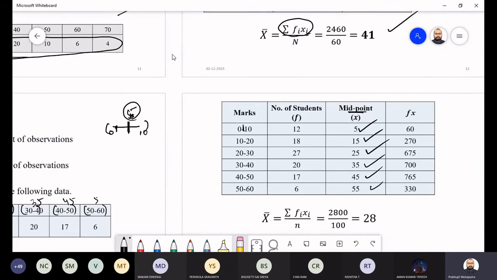Getting it? So you just multiply: 12 into 5 is 60, 18 into 15 is 270, 27 into 25, 20 into 35, 17 into 45, 6 into 55. Then you take the sum of these numbers, and you are going to get 2800. Divide by the total frequency, which is 100. So you just divide, and you will get the mean. Getting it?